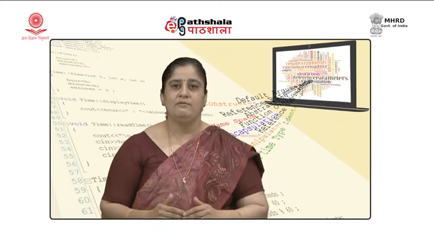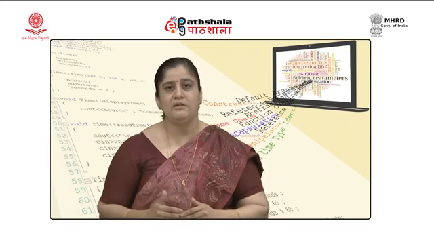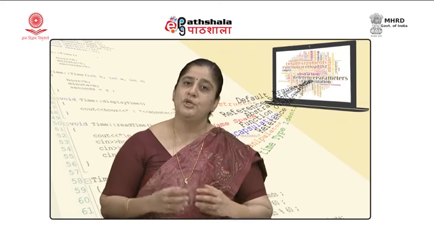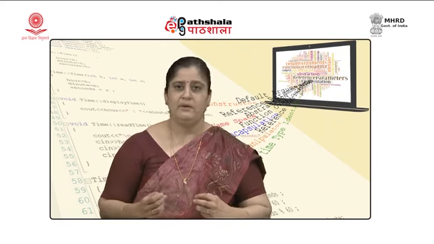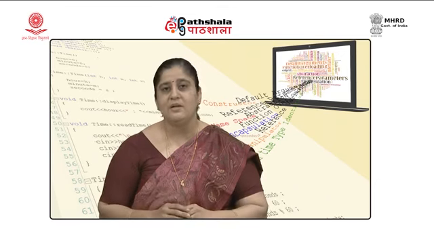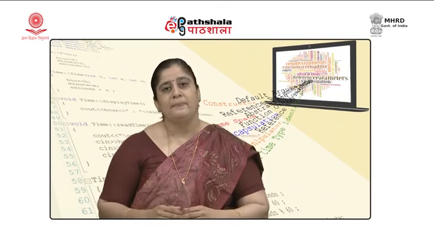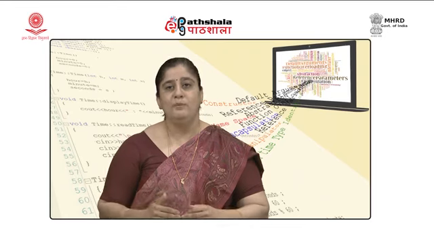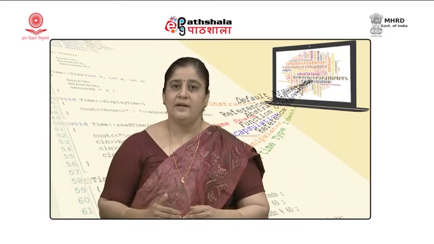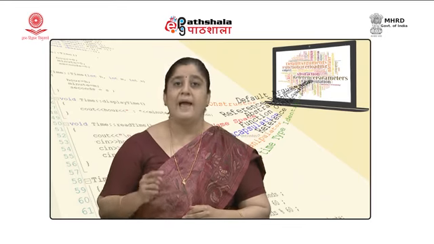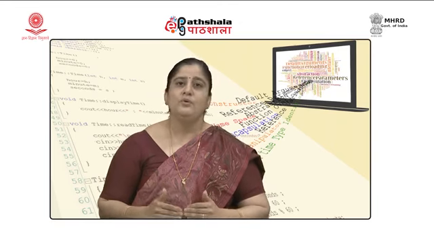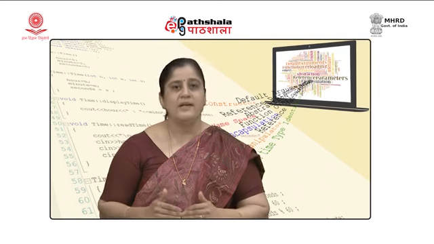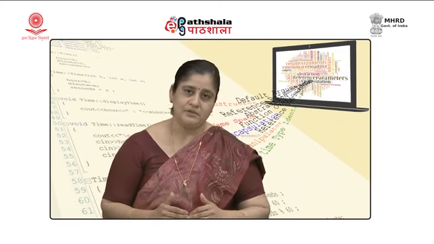For example, if we want to perform an addition, the machine code for add operation would be some combination of zeros and ones, but in assembly language this instruction would be represented by a mnemonic opcode called add. So, relatively it was simpler to write programs in assembly language as compared to machine language.